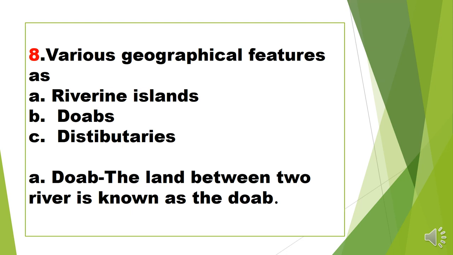The land between five rivers is known as Punjab, the group of five rivers: Indus, Satluj, Ravi, Vyas and Jhelum.